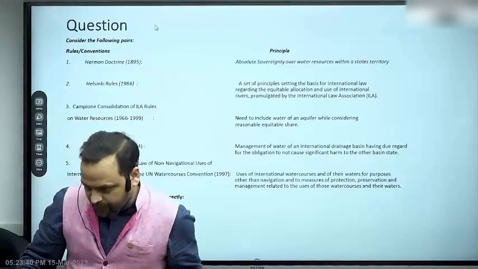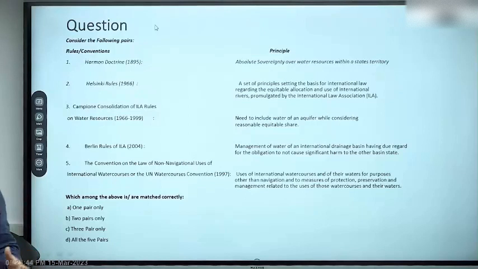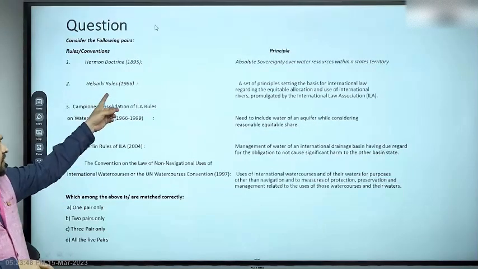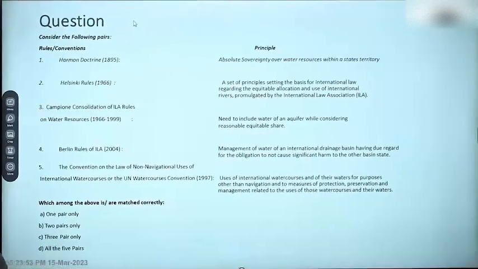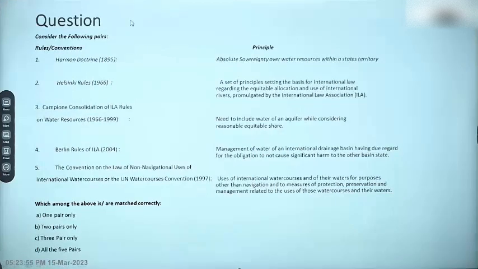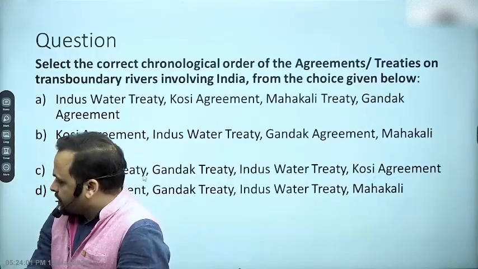All right, so you would have read this in the document, and there were some corrections I had to suggest, which I have made for you, like Helsinki Rules 1966. Rest is written there. All right, and all of these pairs, for the purpose of learning, are correctly matched, right? So now let's move forward to the next one, right?